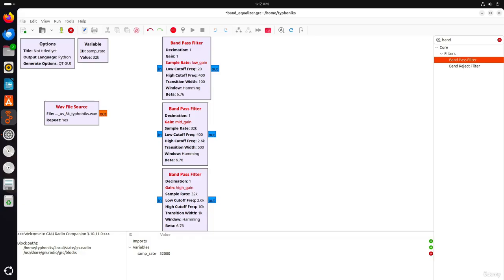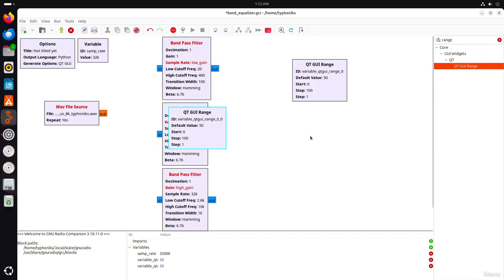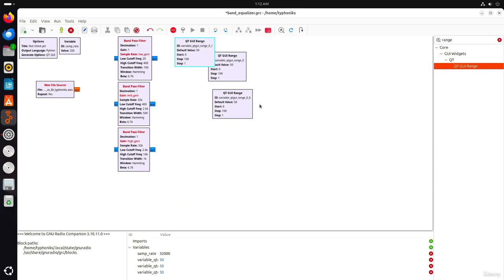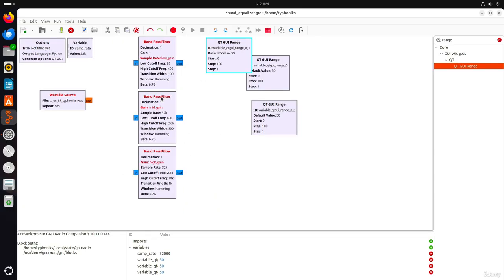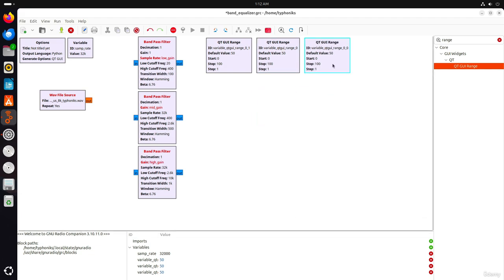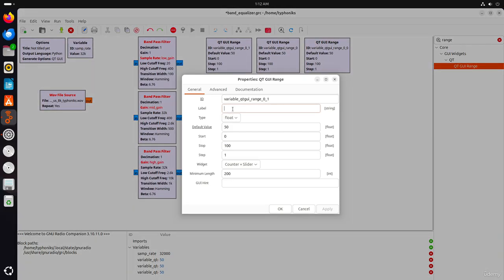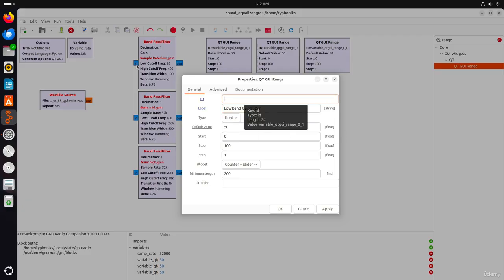And to allow real-time adjustment of these gain variables for each band, we will add 3 range blocks. In this range block, let's label it low band gain slider and set the ID to low gain.